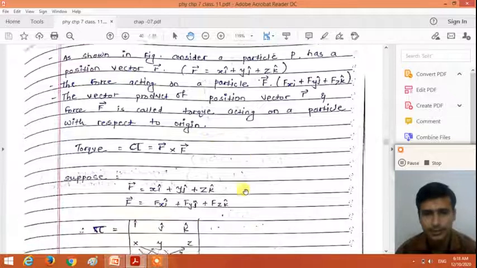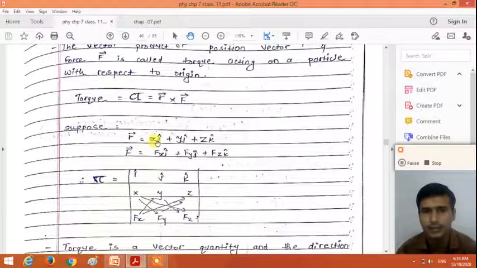So let us consider that the position vector r is equal to xi plus yj plus zk. In three dimensions, the position vector is represented by r equal to xi plus yj plus zk, and force vector F has three components fx i plus fy j plus fz k, right? So how can we find the torque acting on the particle? Torque tau is equal to the cross product of position vector r and force vector F, r cross F. And how can we find the cross product of the two vectors?